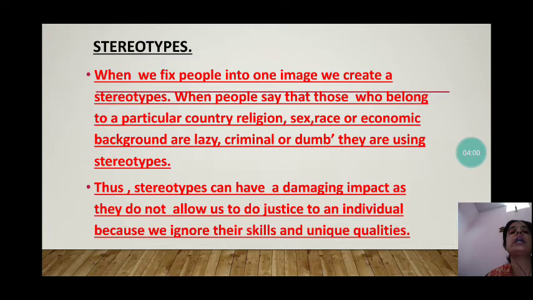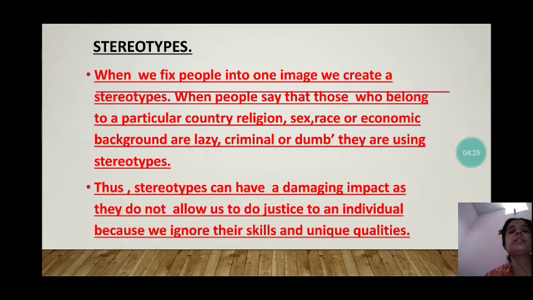When people say that those who belong to a particular country, religion, sex, race or economic background are lazy, criminal, they are using stereotypes. When we form a preconceived notion about any particular country, religion, sex, race or economic background, this is called a stereotype.